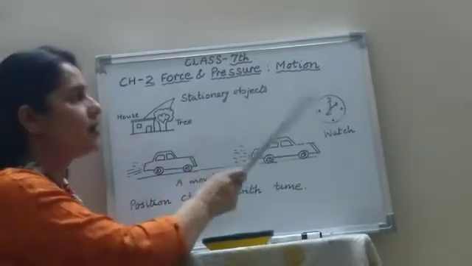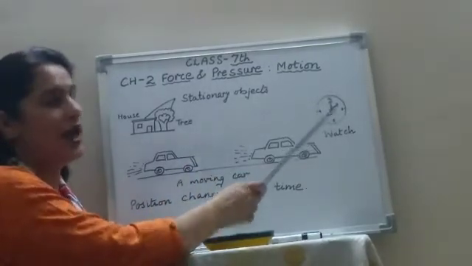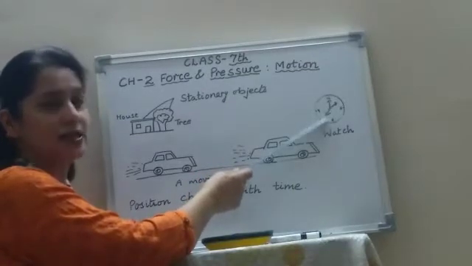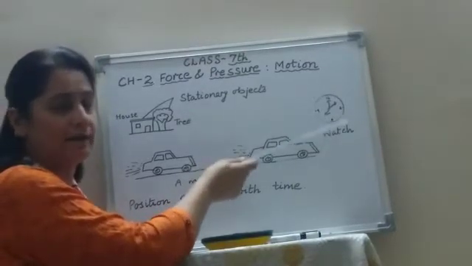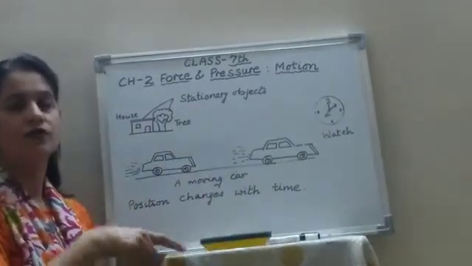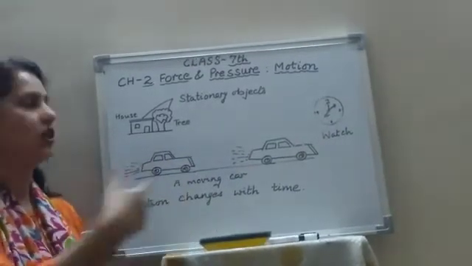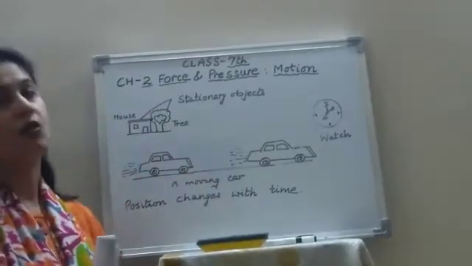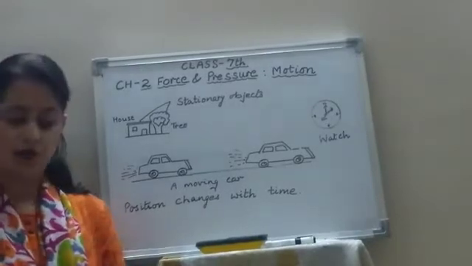But if you observe them very carefully, at one instant, at a certain time, their position is this. So after some other time, a little later, the position will be changed. So from the change of position, you have guessed that this needle is also in motion.